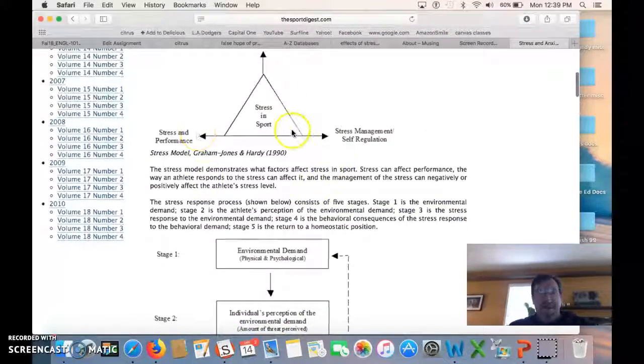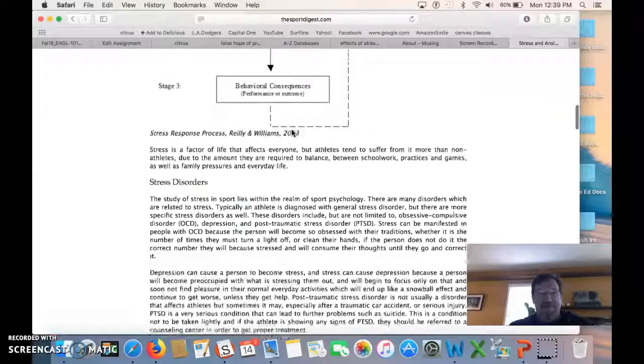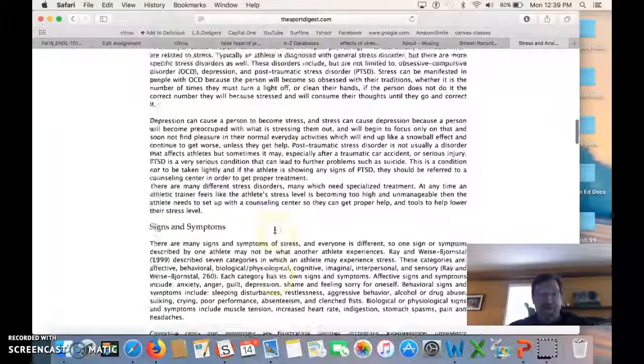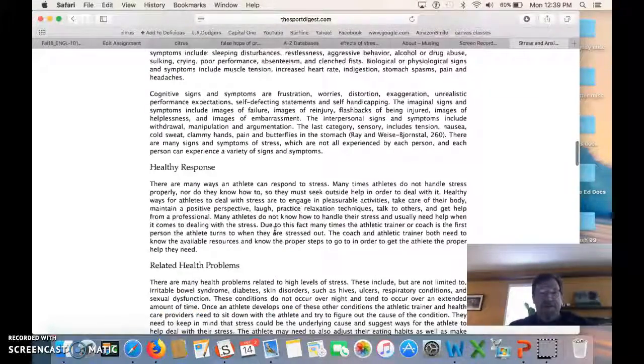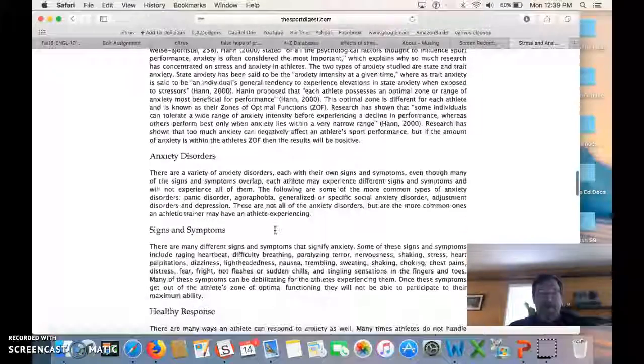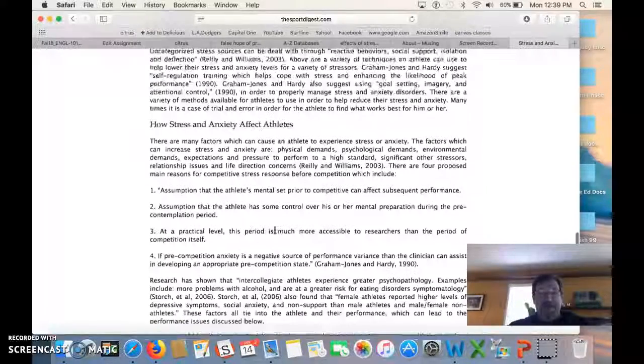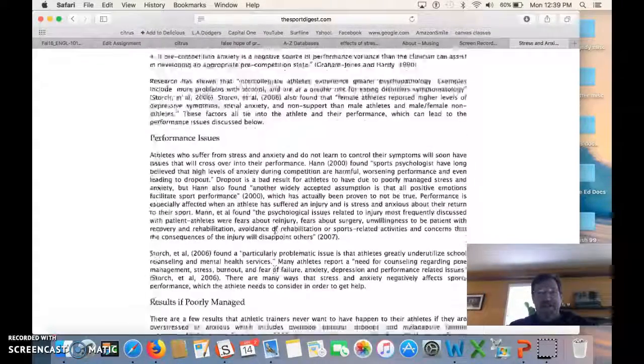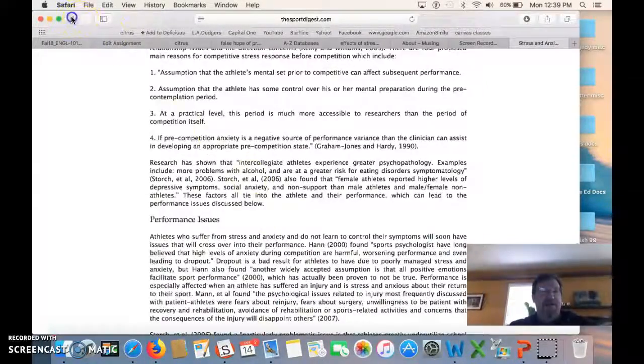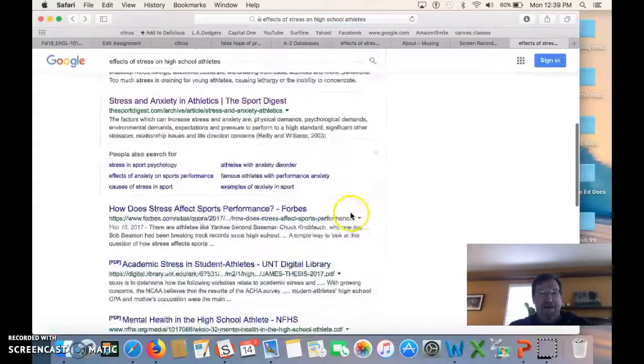It goes on to what is stress, and then we're talking about the factors of stress disorders. I would love to see some stuff that has numbers. That's what I'm trying to get into. How often does this happen? So this is decent as a source. I don't know if it's great. I feel like I could find something better.